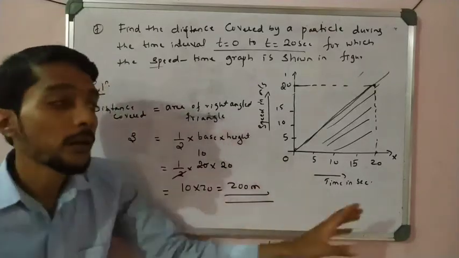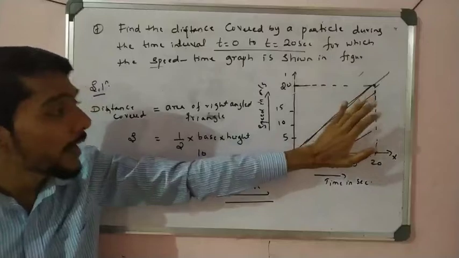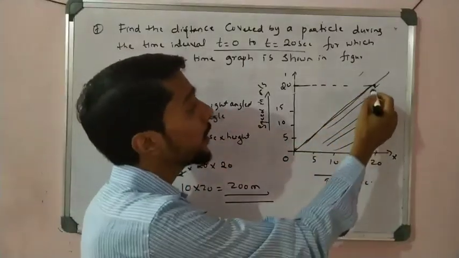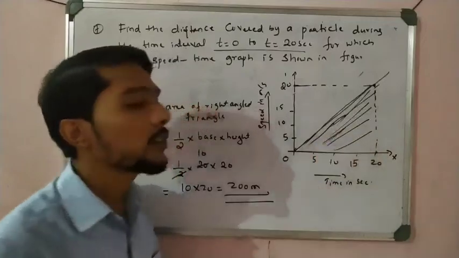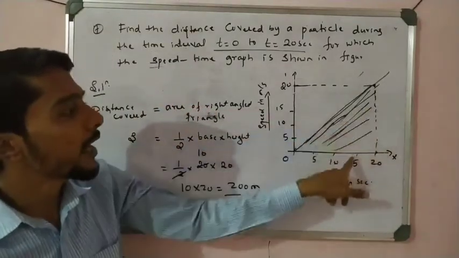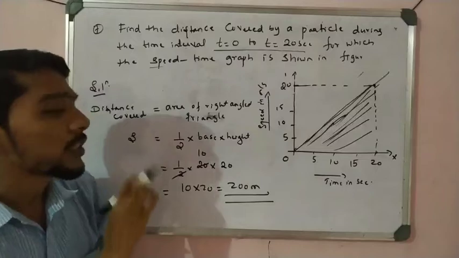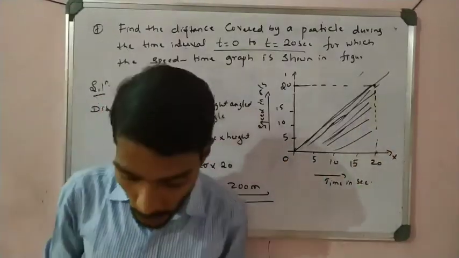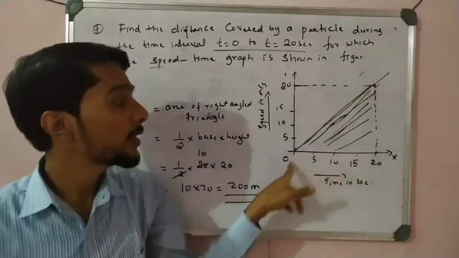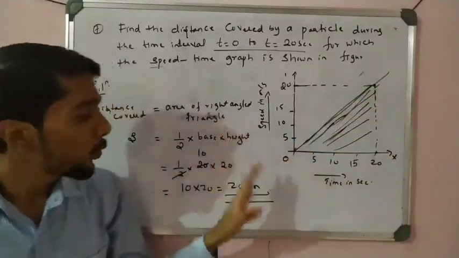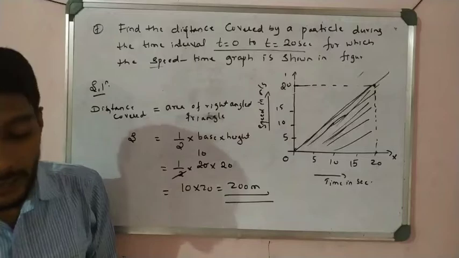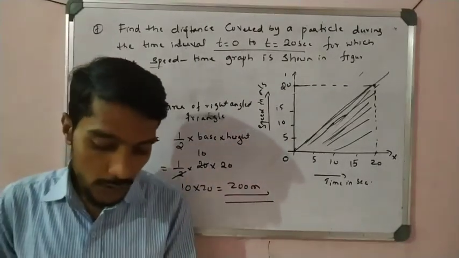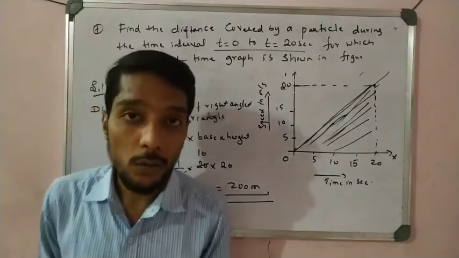When they give such a graph and ask about distance traveled, you have to find the area of this shaded triangle, and you get the distance traveled by the particle. The slope of this line AB is also something you can calculate. This is how to calculate the distance covered by the particle using graphs. So this is all about the problem we solved today.